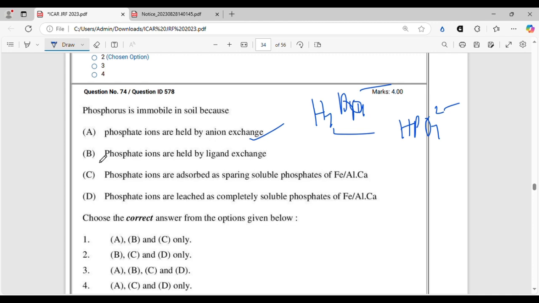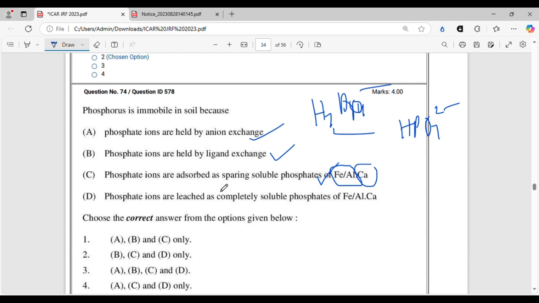Phosphate ions are held by ligand exchange. Absolutely correct. This is the special process by which phosphate ions are adsorbed onto the edges of the clay colloids, and phosphate ions are held as sparingly soluble phosphates of Fe, Al and Ca. That is also correct. In acidic soils, it forms Fe and Al phosphates, whereas in basic soils, it forms calcium phosphates, and they are precipitated.